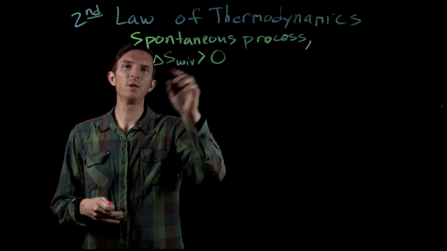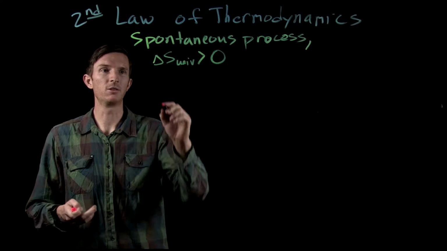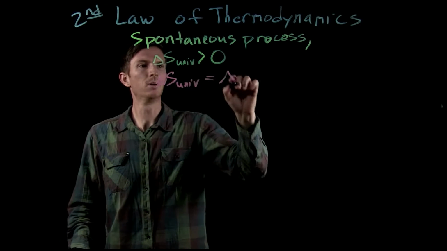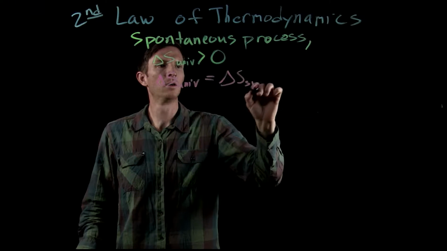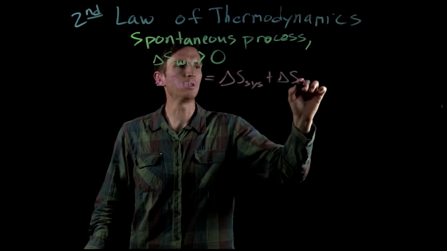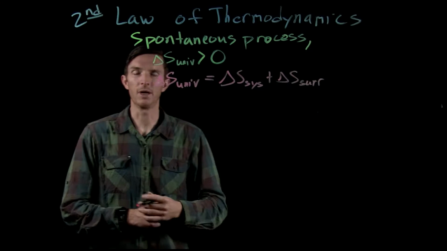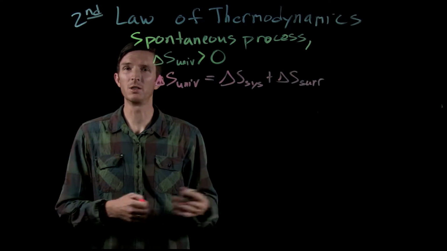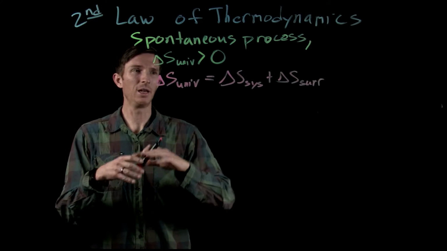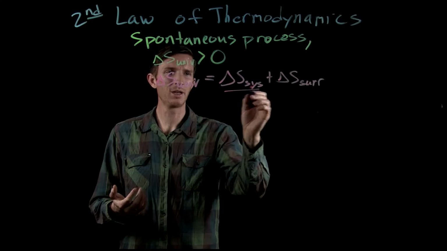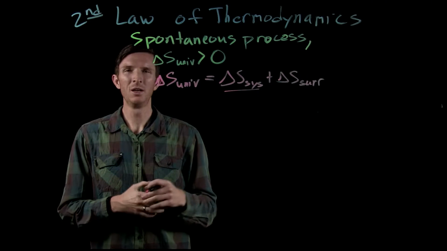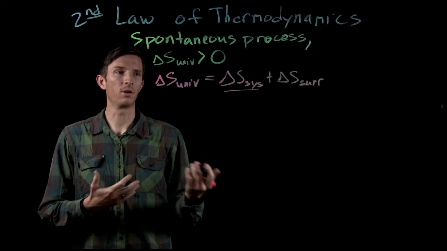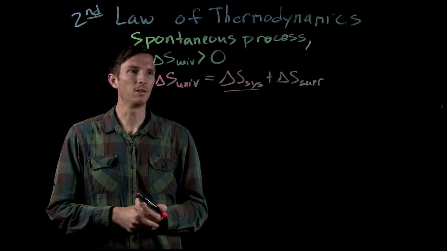And then we said that there were kind of 2 pieces of the universe entropy. Right? We could say the entropy change of the universe is equal to the entropy change of our system and the entropy change of the surroundings. Okay. Now, what does this mean for us with regards to the entropy for our system? We can actually calculate that fairly easily, looking at maybe some standard entropies that are provided to us, or calculate it any other number of ways.